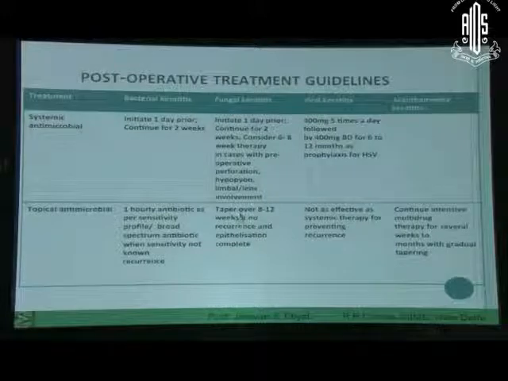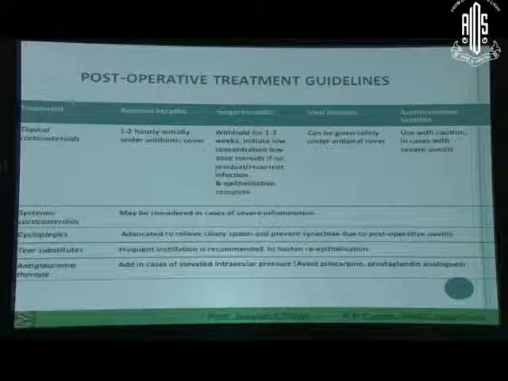And topical medications, we all know, should be started 1 hourly in all these cases, bacterial ones, and continued and tapered as per the response. Antifungals, at least 8 to 12 weeks. As long as you are giving antifungals, it's always better. It will take the response combined with the systemic antifungal you have started in these patients, because the penetration is very, very less in these cases.